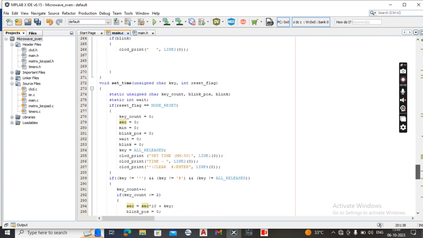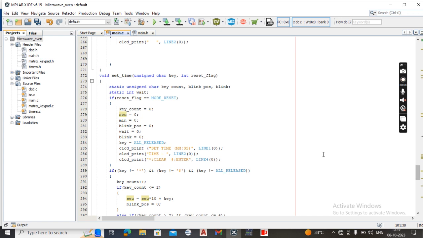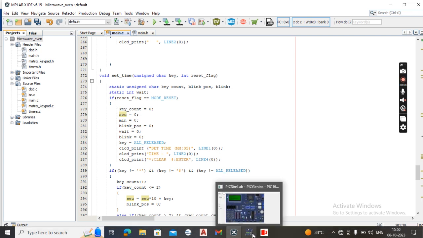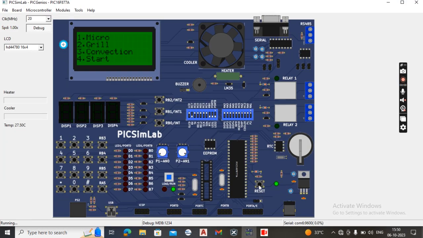Void set time function. This function is used to set the time required to run the microwave oven. So these are the functions we used to run the microwave oven. Now let us see the simulation process of the microwave oven.